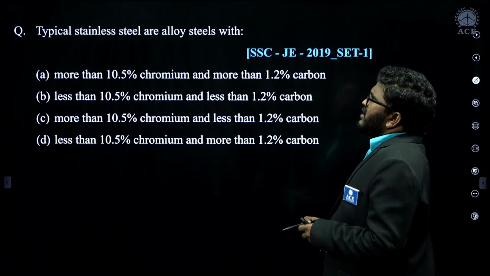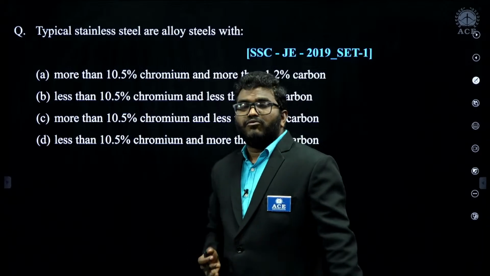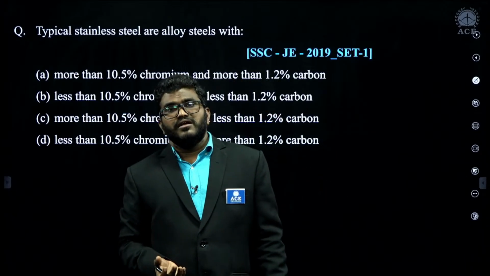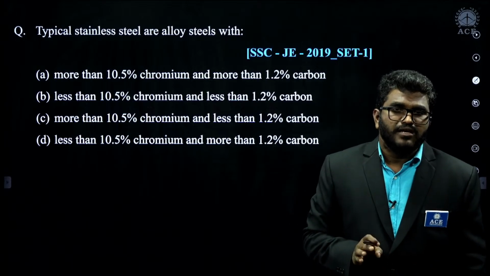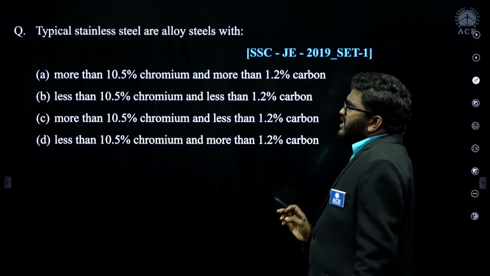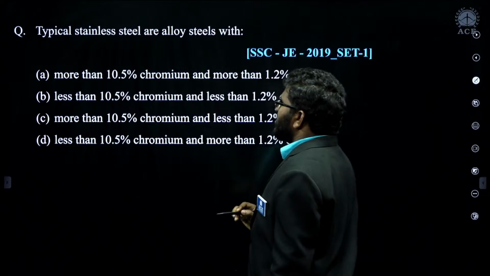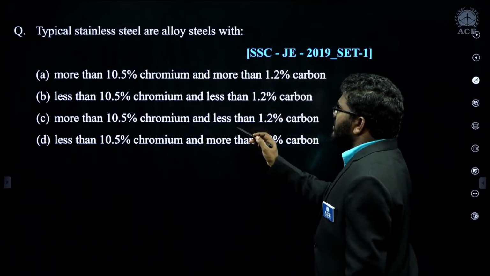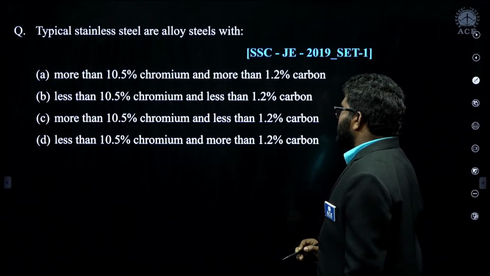Now, typical stainless steels are alloy steels with, what is stainless steel? At least a minimum of 11% of chromium is required, then it is a stainless steel. Now see here in the options it is given 10.5. So see here, more than 10.5 chromium and more than 1.2% of carbon; less than 10.5 chromium; more than 10.5 chromium and less than 1.2% of carbon.